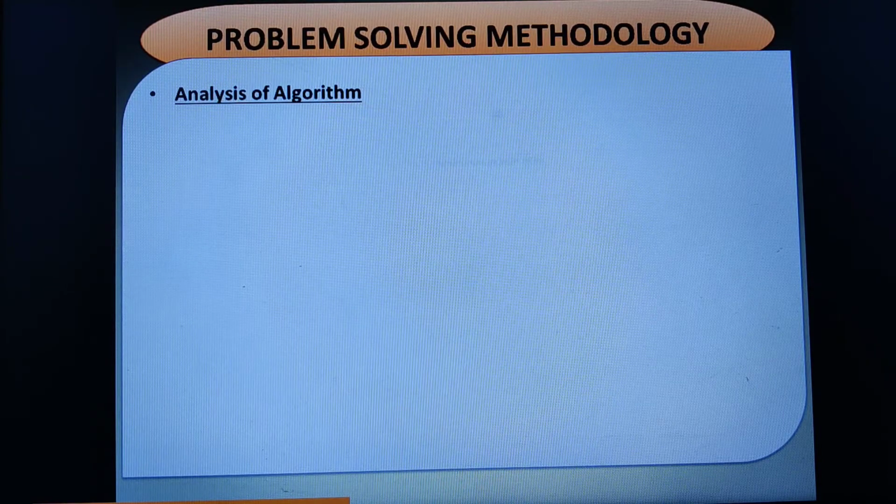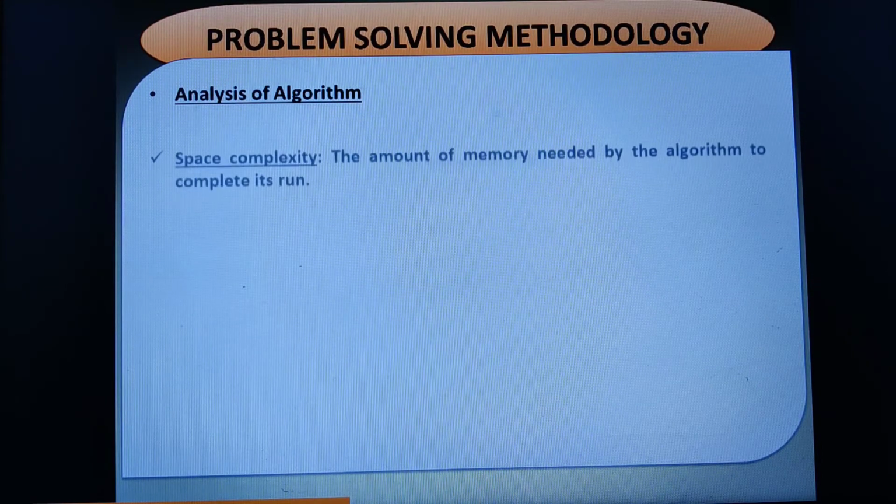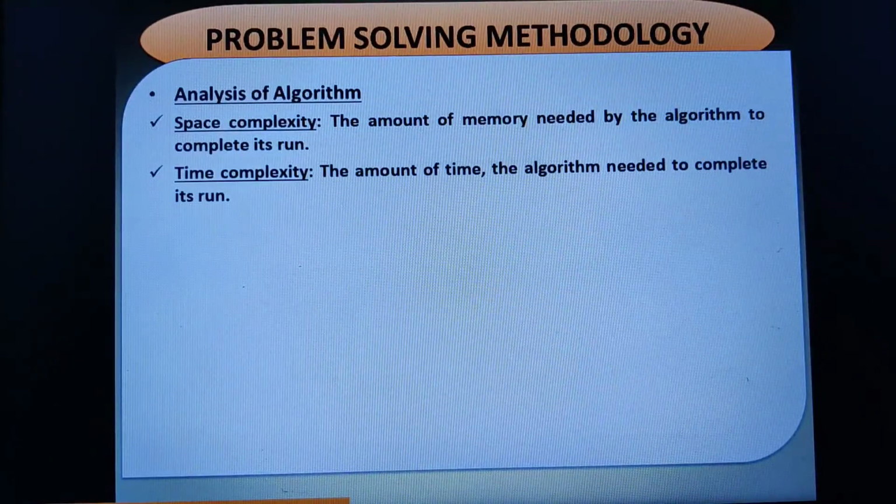So in order to analyze which algorithm is the best, we need both the space as well as the time complexity. Space is nothing but the minimum amount of memory needed to execute your algorithm, and time is nothing but the minimum amount of time taken by the algorithm to complete its execution. Based upon these two, we are going to analyze the algorithm.